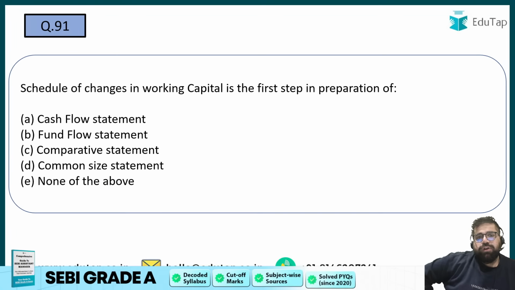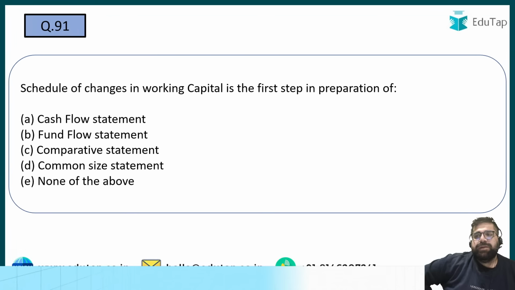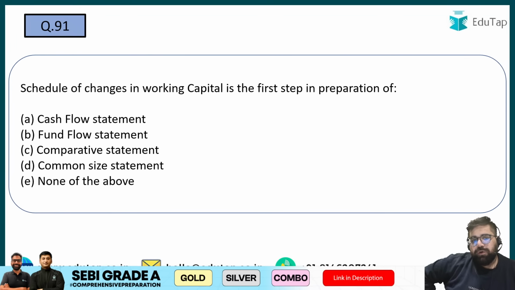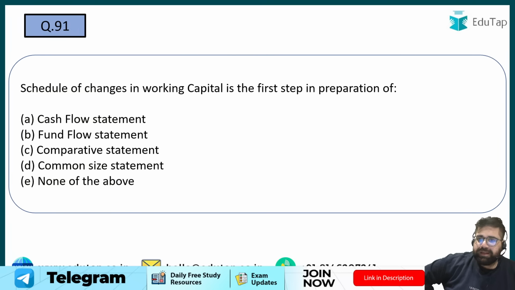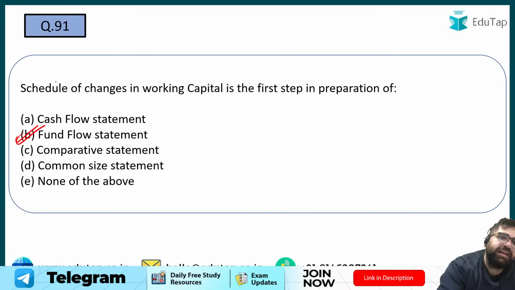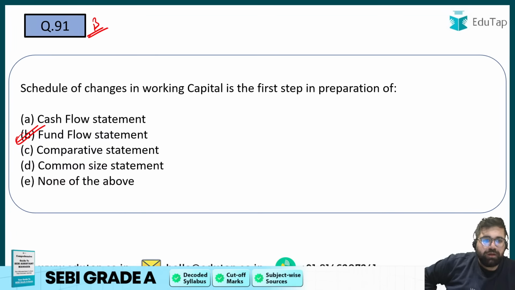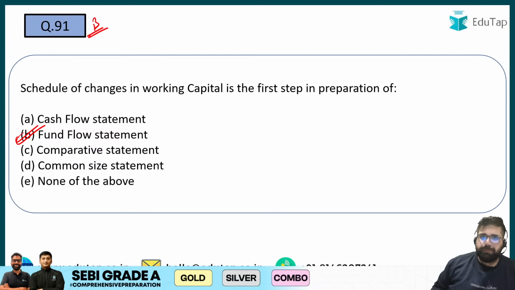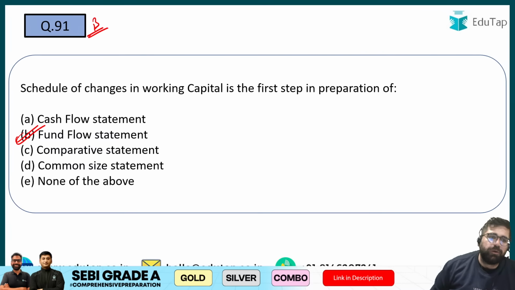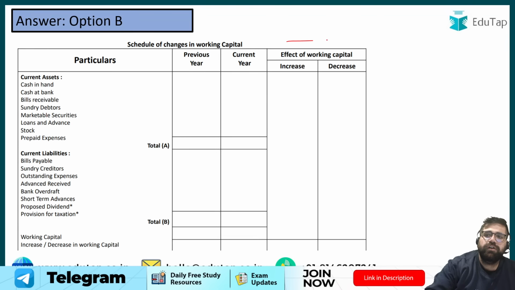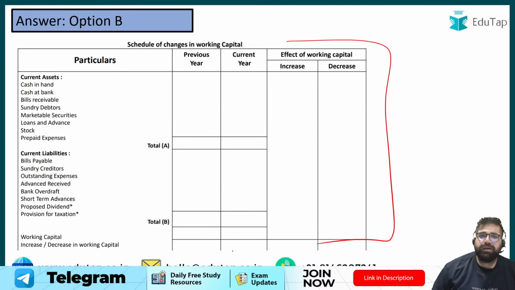91. Schedule of changes in the working capital is the first step in the preparation of what? Cash flow, fund flow, comparative statement or common size statement. If I am making the schedule of changes in working capital, this is the first step in the fund flow statement. Very easy question. 91B will be the correct answer. B for Bangalore. Cash flow statement, the first thing is to calculate your overall operating profits, right? So that would be your option number A. This is how a schedule of working capital looks like if you are making a fund flow statement.